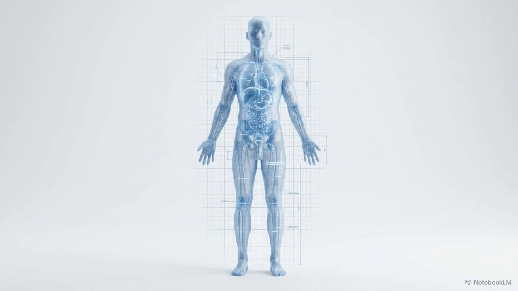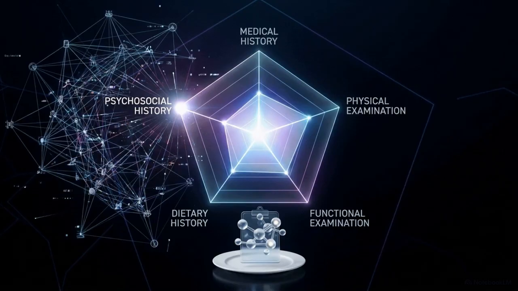Through this clinical lens, the contents of a meal function as a direct physiological intervention. Before any nutrients are prescribed, a dietitian must construct a comprehensive diagnostic blueprint of the patient. This assessment relies on 5 pillars: medical history, physical and functional examinations, dietary history, and psychosocial history. This critical metric maps social and emotional factors influencing eating habits.